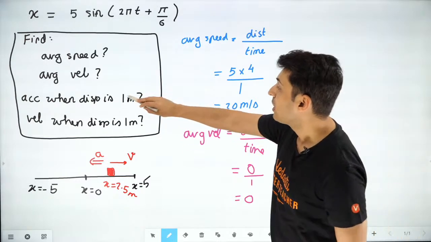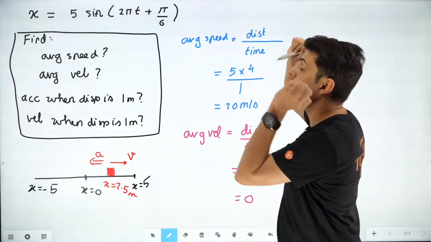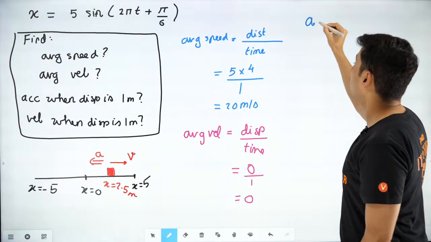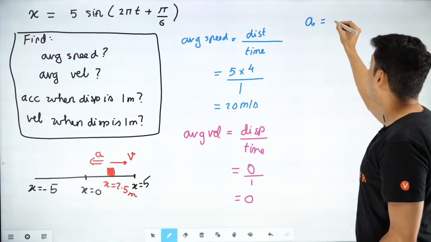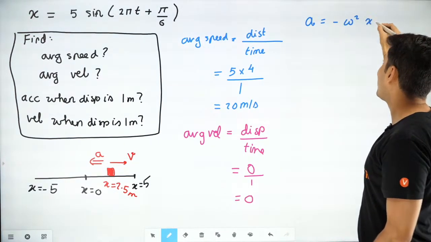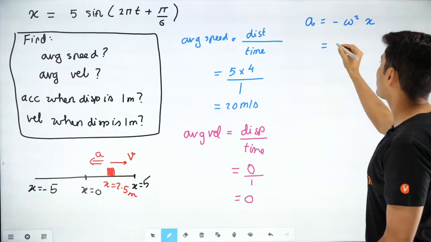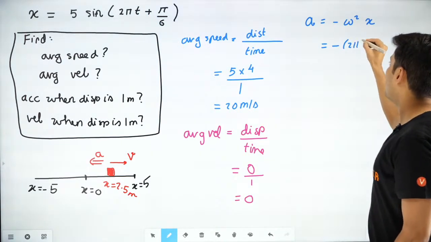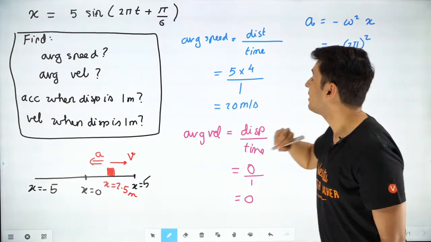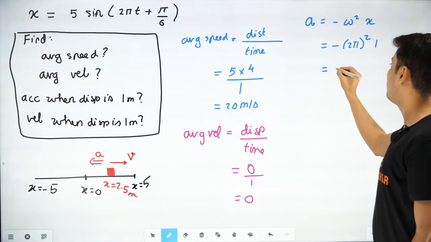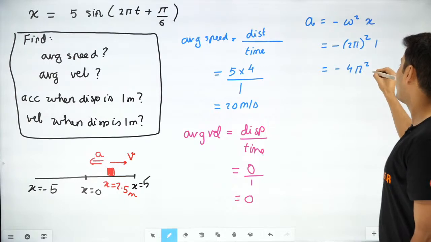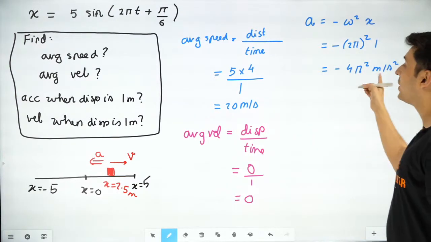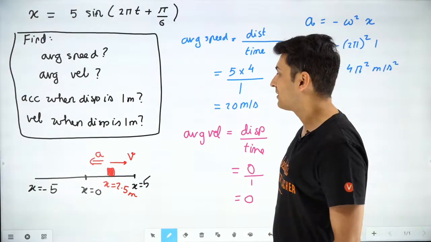So next set is, what is the acceleration when displacement is 1 meter? So what will you do? You will use this equation: a is minus omega square x. Remember this? So what is omega? Omega is 2 pi. So you will use 2 pi whole square. And what is x? x is 1. So it will become minus 4 pi square meters per second square. So easy to calculate if you remember the formulas.